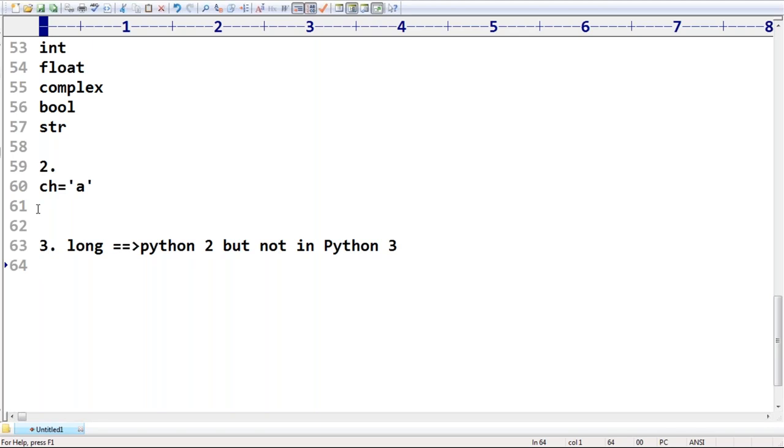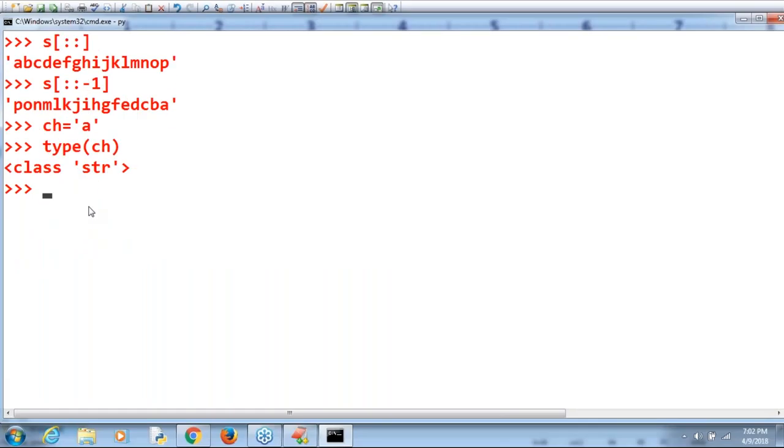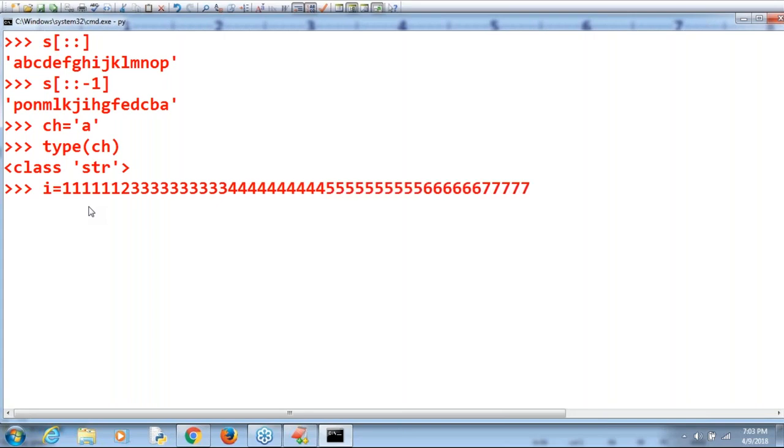Even bigger integral values we can represent by using int only. Remember that, sir. If you consider i = 1234 and so on, it's a bigger value. Have you observed how many digits are there? Even this much big a value, if I check the type of i, what is the type? int only. Remember this one.